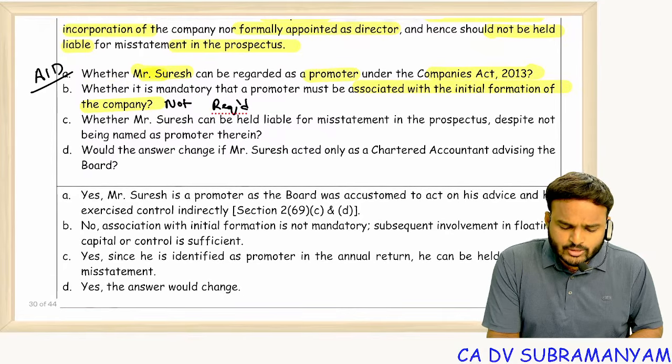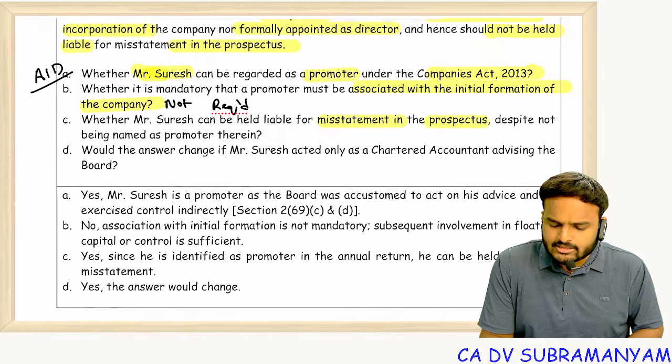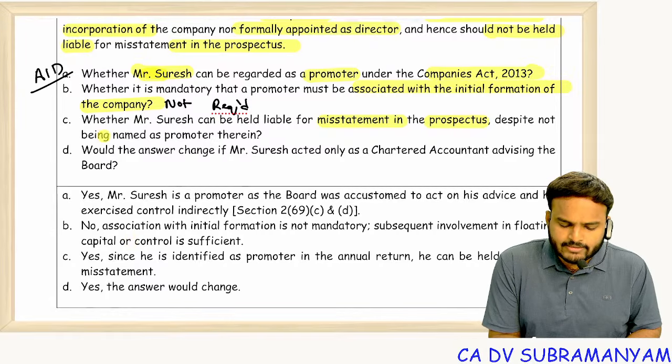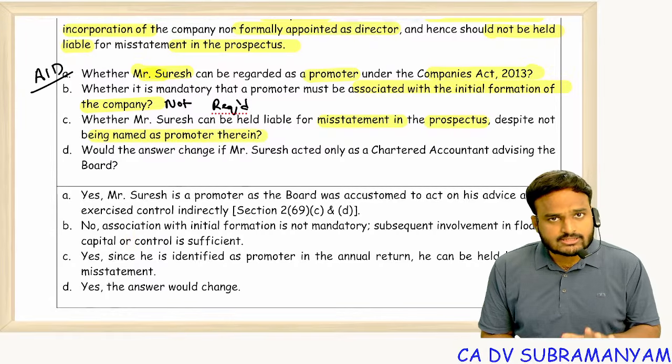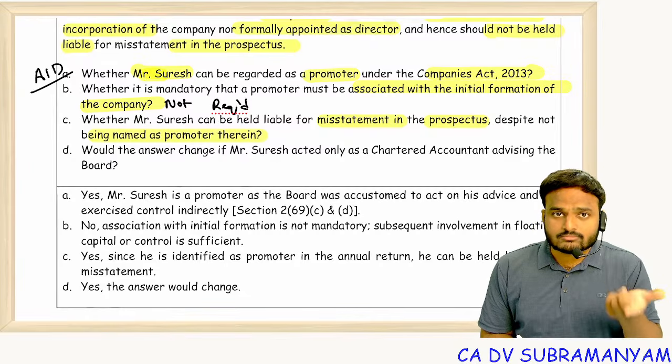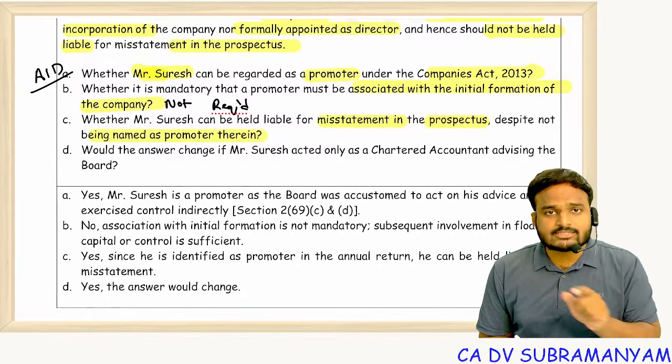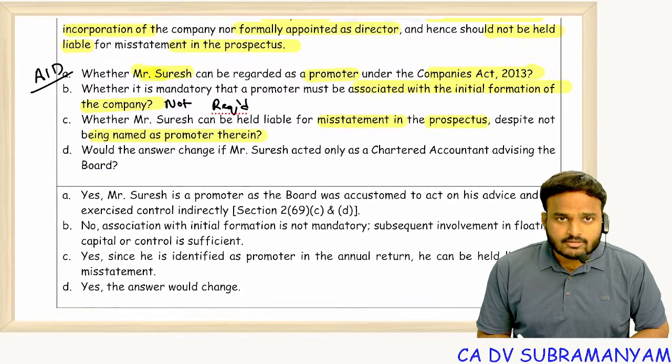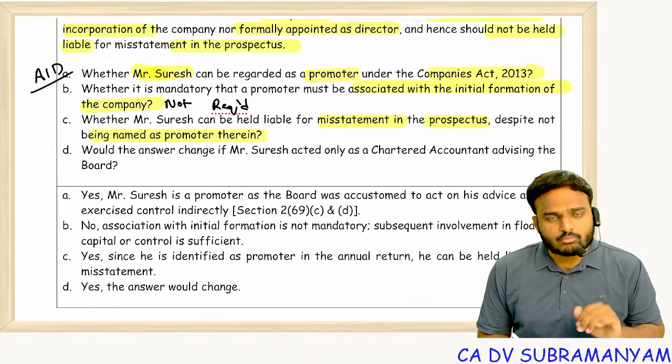Can Mr. Suresh be held liable for misstatement in the prospectus despite not being named as a promoter therein? Yes, liable, because the annual return named him as a promoter. Moreover, based on AID, advices, instructions, directions, he is already a promoter of the company.